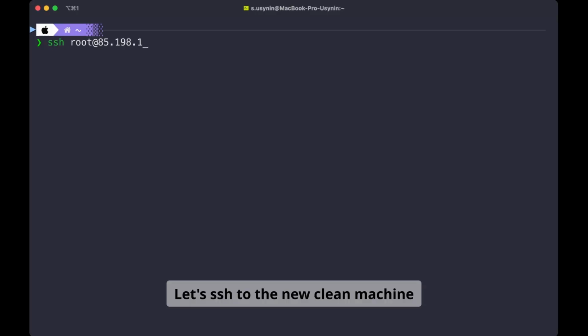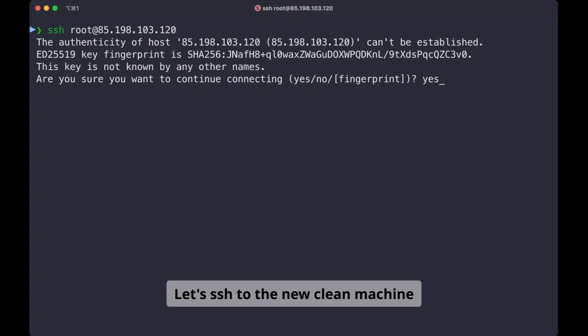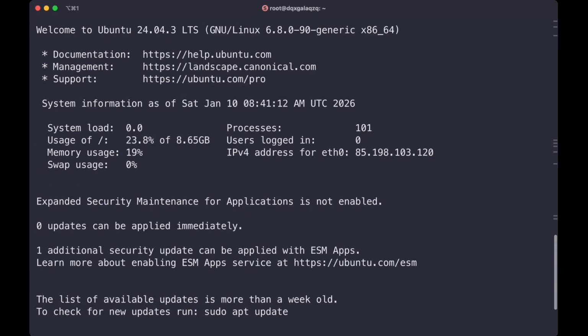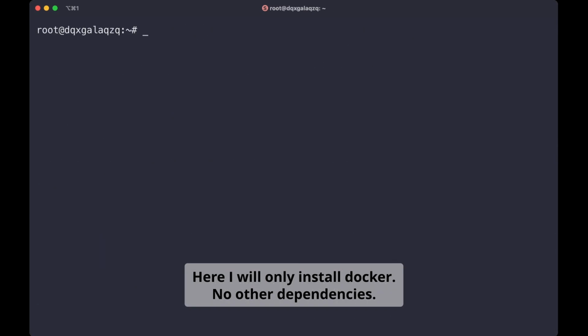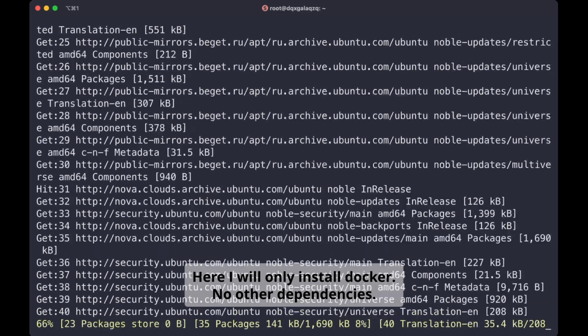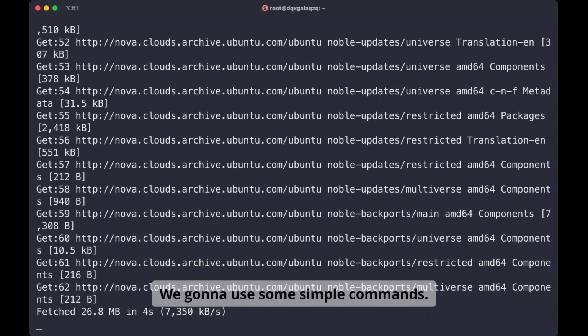Let's SSH to the new clean machine. Here I will only install Docker and no other dependencies. We're gonna use some simple commands.